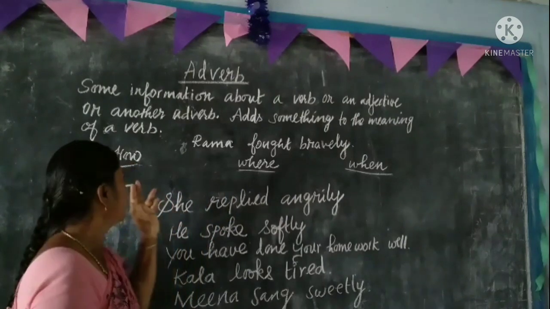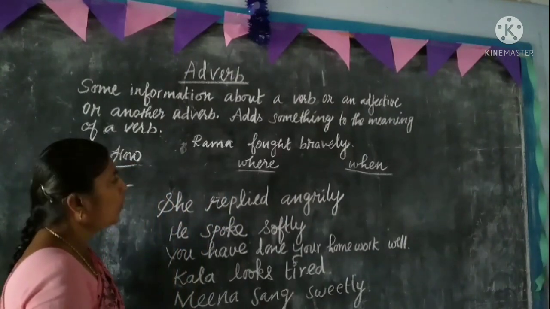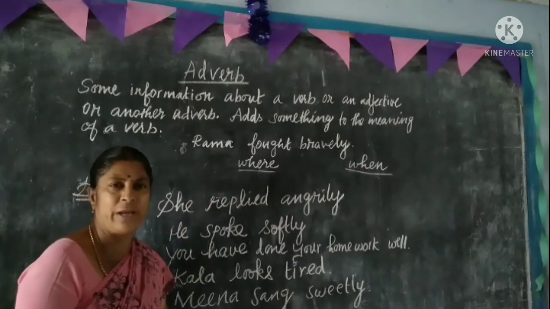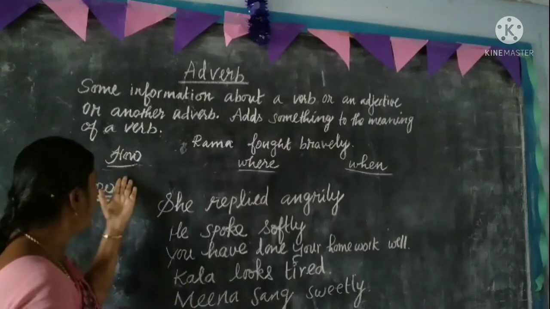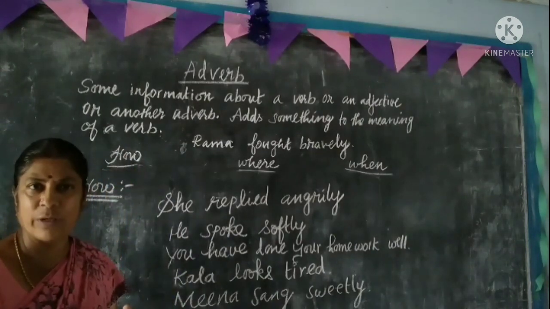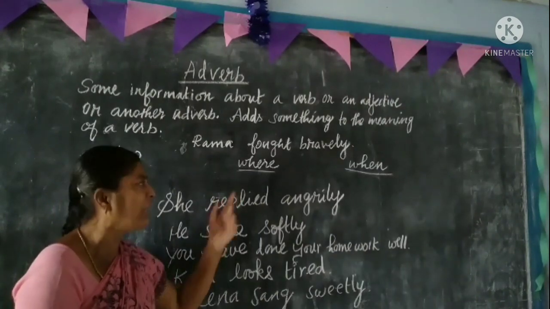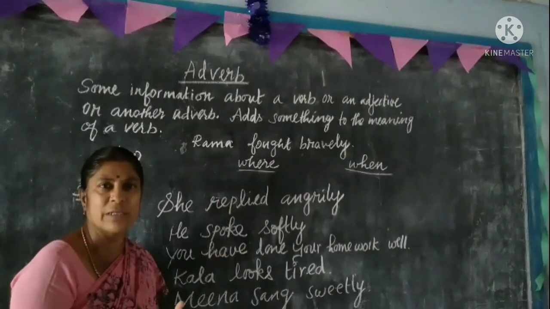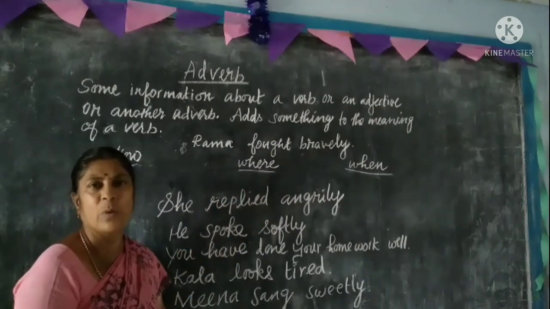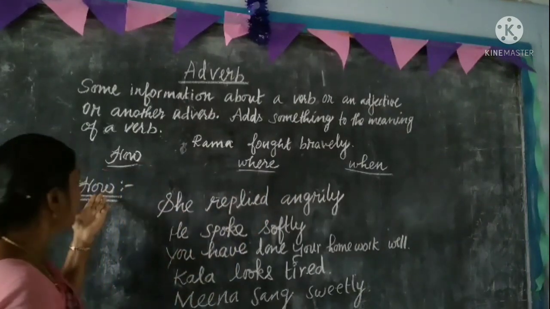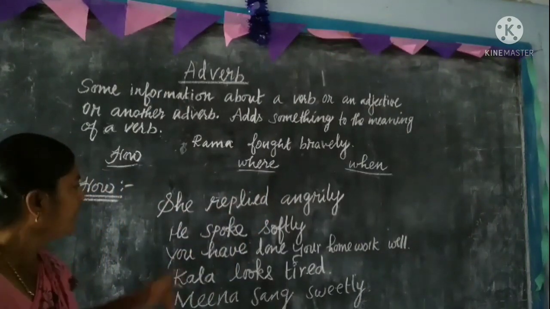It takes 3 positions: how, where and when. When you ask the question how, the answer you get is called an adverb. Similarly, when you ask the question where, the answer you get is called an adverb. The same with when also. Let us see by using examples.